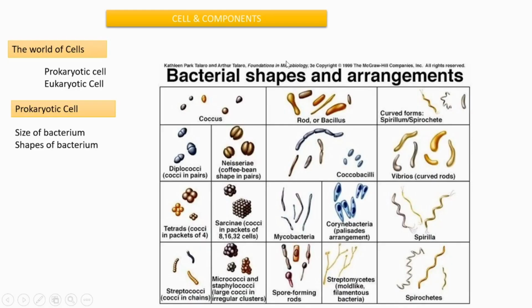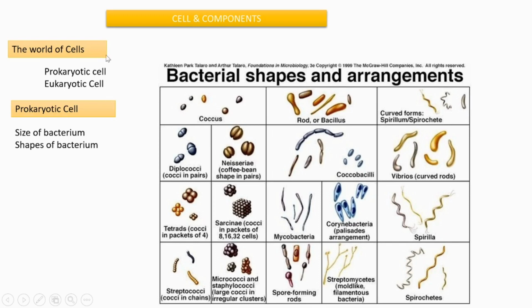Good morning, dear students. Today we are going to start our fifth semester topic with the cell and its components. We know that cells are mainly of two types: prokaryotic cell and eukaryotic cell. These are all very basic things that you have learned in your lower classes. Anyway, this section is only a memory recalling section.